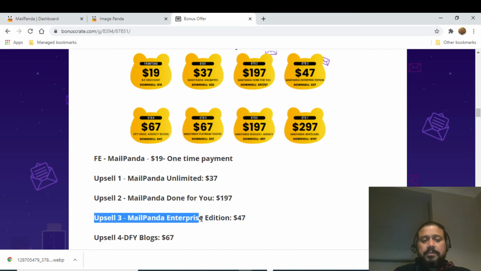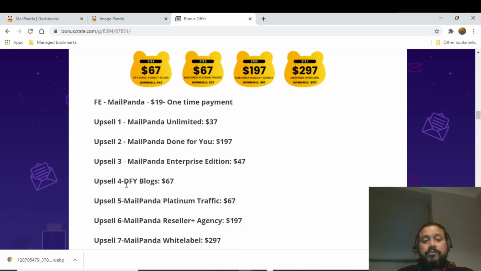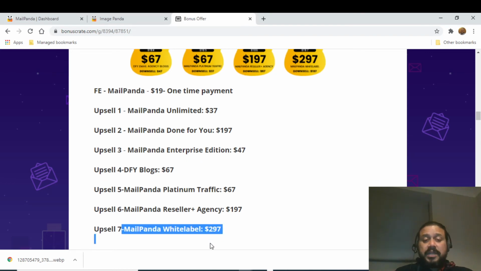Upsell number three is Mail Panda Enterprise Edition. That's costing $47. Upsell number four is Done for You Blogs, which is costing you $67. Upsell number five is Mail Panda Premium Platinum Traffic, which is $67. Upsell number six is Mail Panda Reseller Agency Rights, so this is very straightforward. You get the reseller and agency rights for $197.